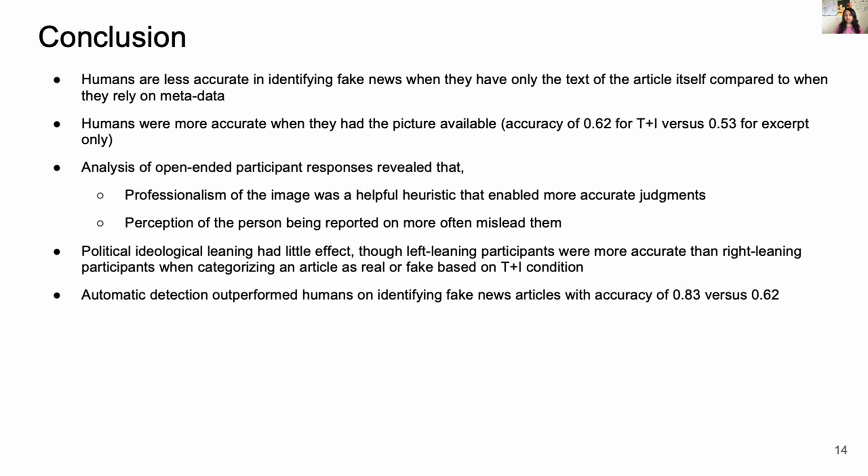And overall, political ideology leaning had little effect, though left-leaning participants were more accurate than right-leaning participants when categorizing a news article as real or fake based on only headline and image. Finally, automatic detection outperformed humans on identifying fake news articles by 21% accuracy, showing humans are poor at identifying fake news.